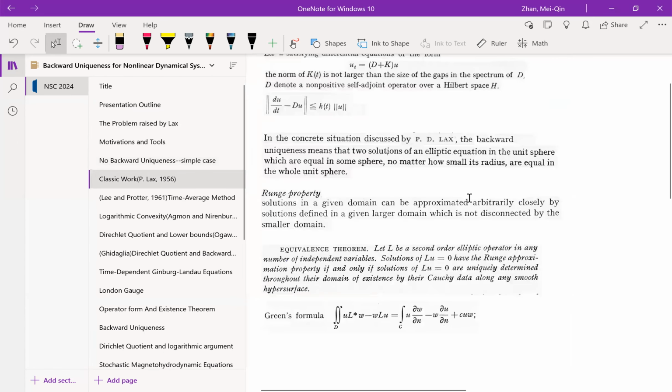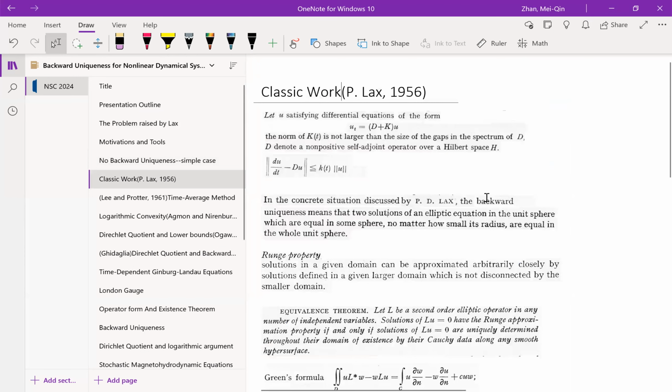And the classic work by Peter Lax in 1956, he basically looked at the evolution equation u_t equal to Du plus Ku, and then required that K is not larger than the size of the gap in the spectrum of D, essentially that the H norm of du/dt minus Du is less than or equal to k(t) times the H norm of u. k(t) is a scalar function satisfying certain conditions.